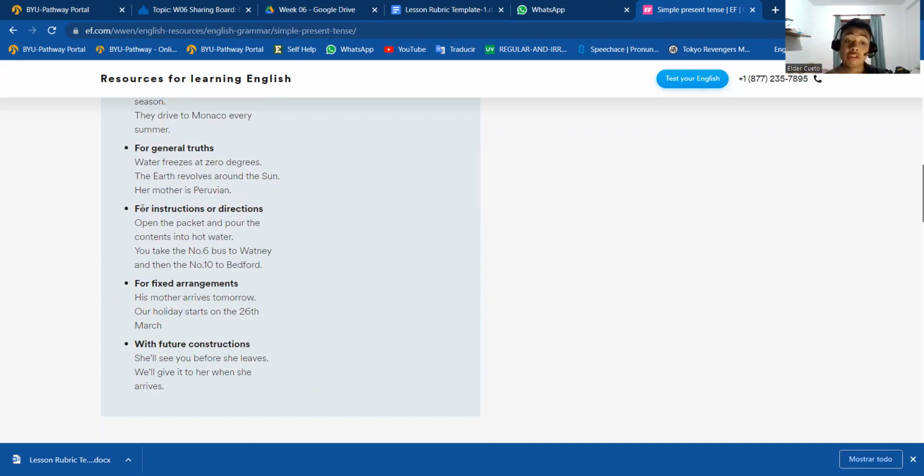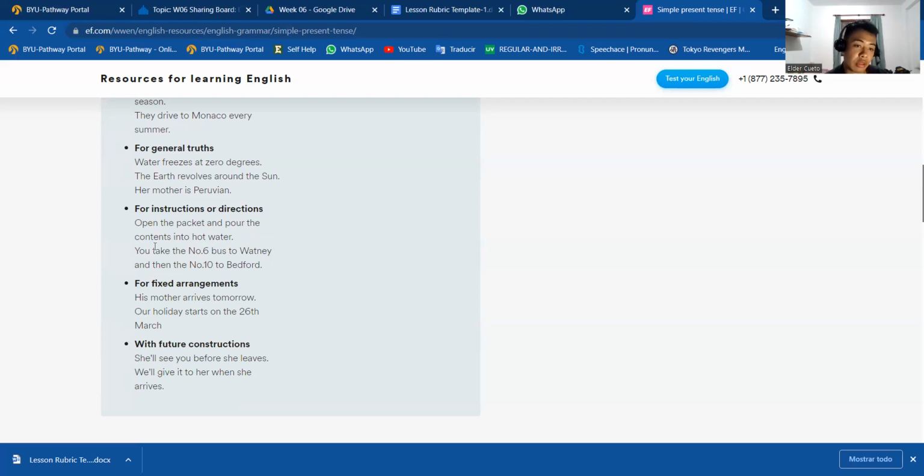Okay, instructions or directions is the fourth use of present simple. It's absolutely normal, and every time you see food recipes, you will see this tense because it's something easy to explain. You need to do this, and then you need to do that.